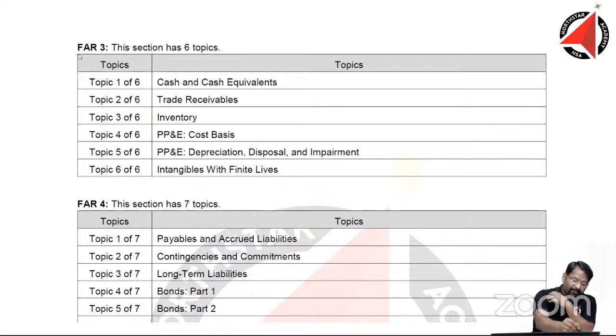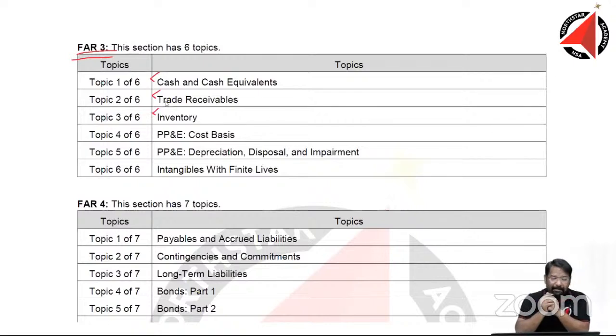Now let's come to FAR 3. What is there in FAR 3? Cash and cash equivalents. Really, did it need to be a topic separately? Okay, fine, no problem. It's a bonus for us because cash and cash equivalents, there is hardly anything to be understood at length. It's a very simple topic. Trade receivables, yes, another simple topic. We have understood revenue recognition, we can understand trade receivables. It is not going to be a challenge.